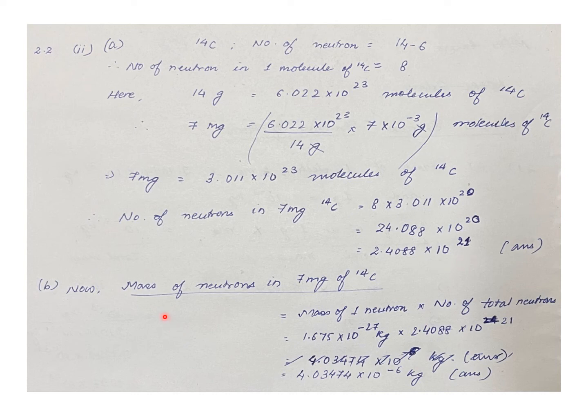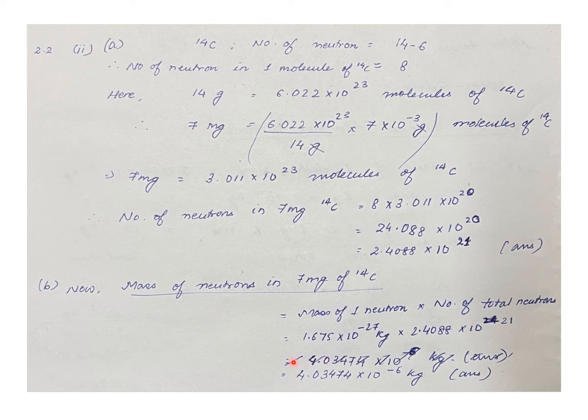In B, they have asked to calculate the mass of neutrons in 7 milligram of 14C, and also they have mentioned in the question the mass of one neutron. So from a simple unitary method, we can find out the mass of neutrons in 7 milligram of 14C by just multiplying the mass of one neutron by the number of total neutrons that we have already calculated in the first part.